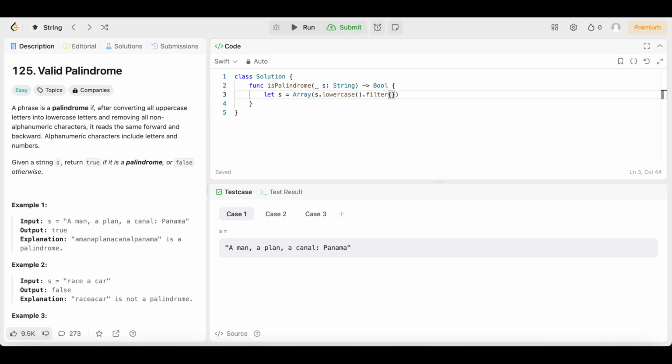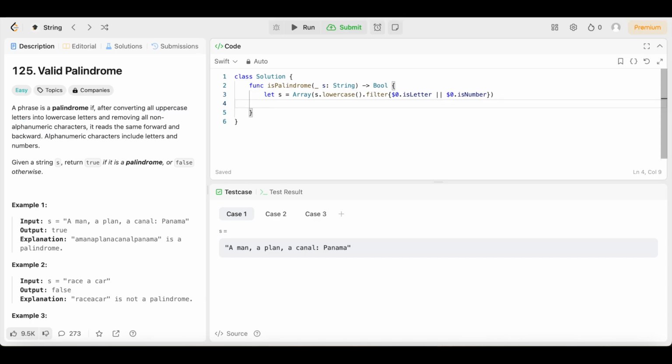Then we're going to open up the brackets and say $0 dot is letter, or $0 dot is number. So this is going to filter out all the letters and numbers, and it's going to get rid of all of the non-alphanumeric characters. That's what this filter is going to do.